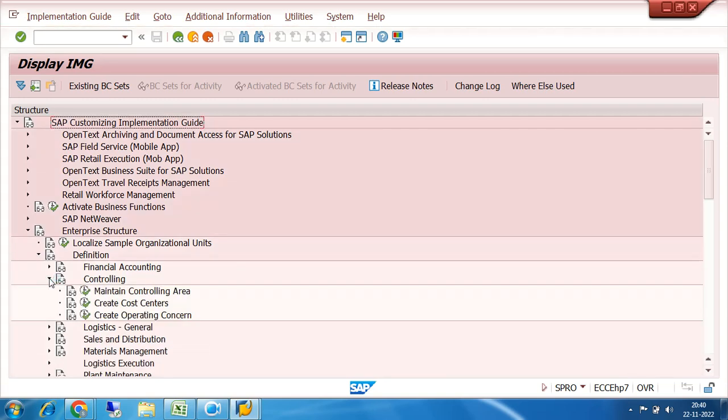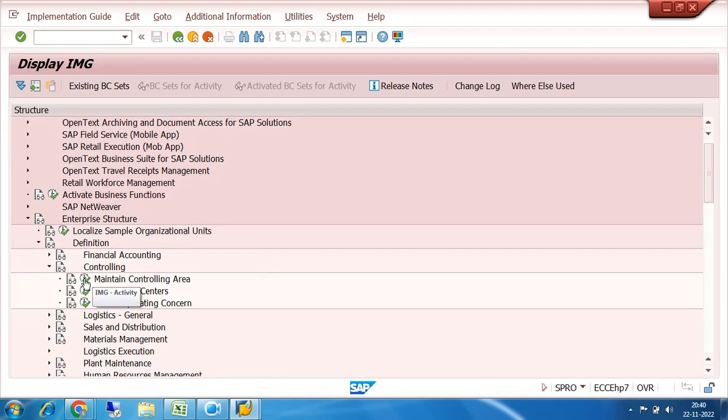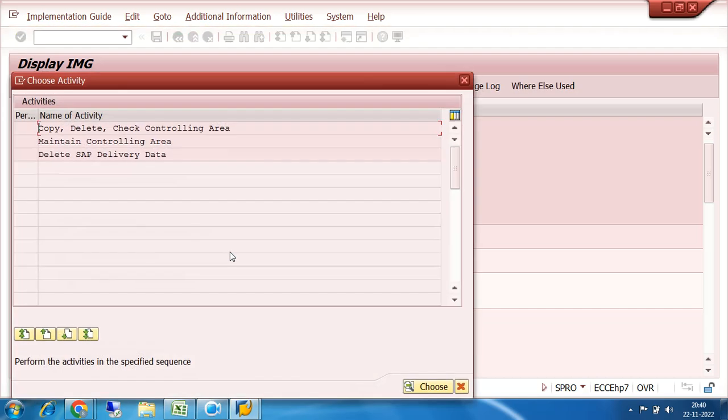Then under the definition, we will go to controlling, right? And under controlling, the first one is maintain controlling area. Click on the clock button, maintain controlling area. Okay, so here there are three options: copy, delete, check controlling area.